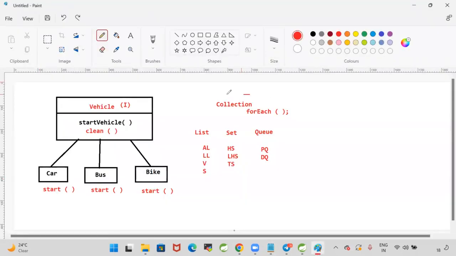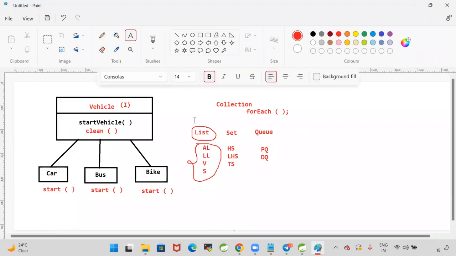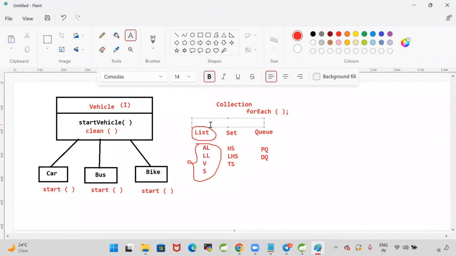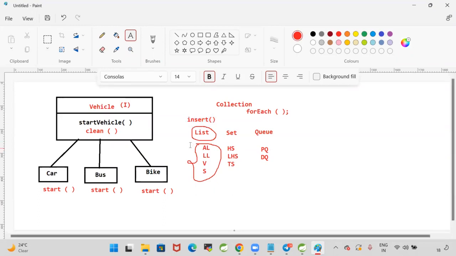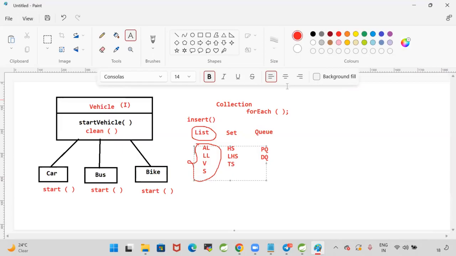Let us take the example of the collections. We have a collections framework. In the list interface, for example, we have implementation classes array list, linked list, vector, and stack. If I add one new method, like an insert method, in the list interface, what will happen? Can array list, linked list, vector, and stack be compiled, or do I need to make changes for all the list implementation classes?